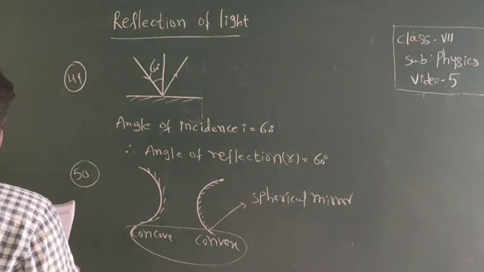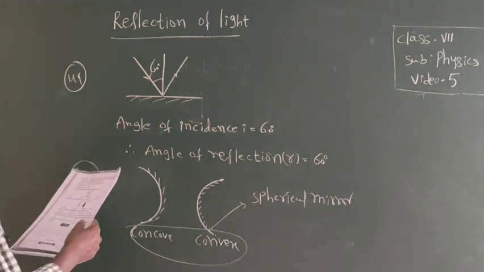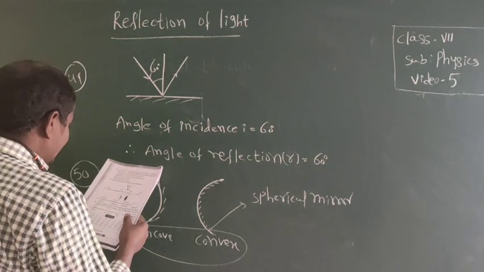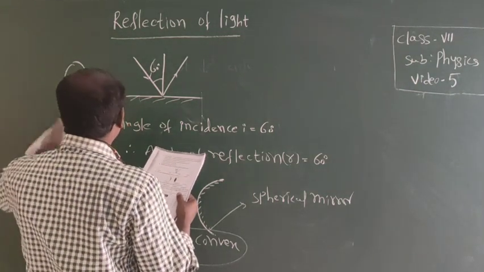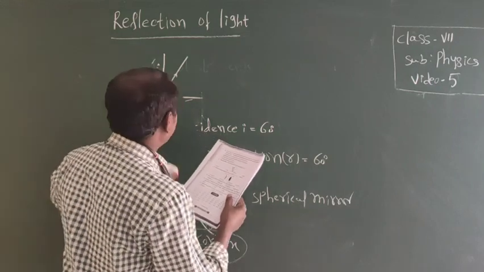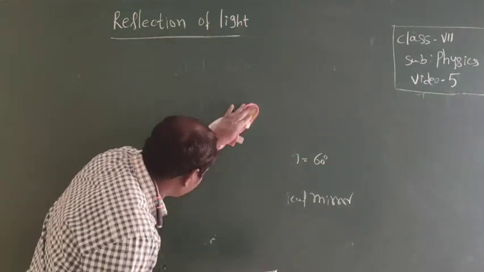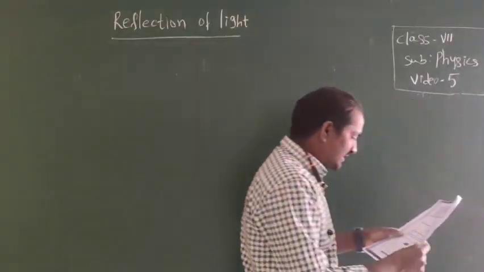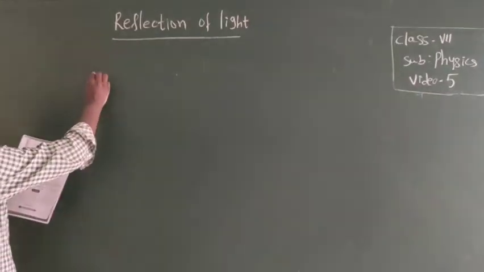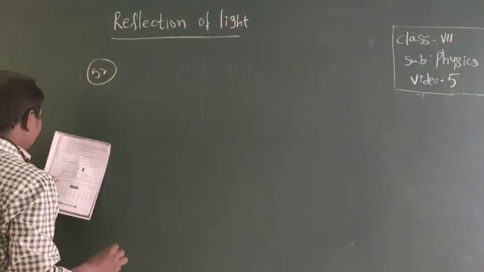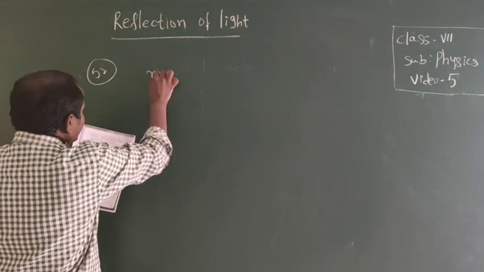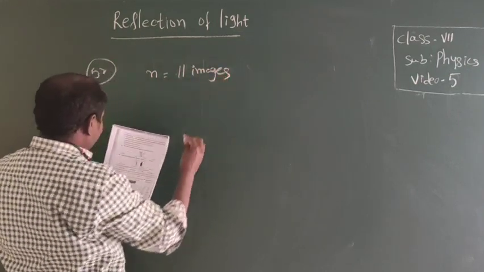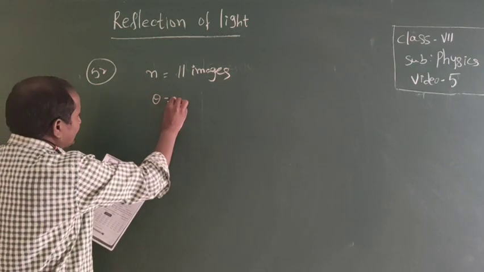How are the mirrors arranged? At 60 degrees, it will give 5 images. Next, Bhavana adjusts the mirror and she gets 11 images. Then what is the angle between the two plane mirrors? Here the number of images n is given, that is equal to 11 images. Our aim is to find the angle between the two plane mirrors. So n is equal to 11 images. Then find theta.